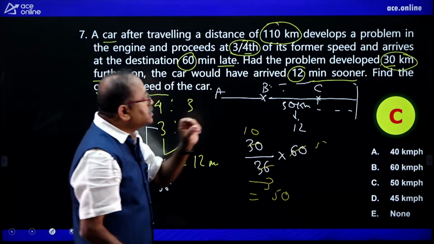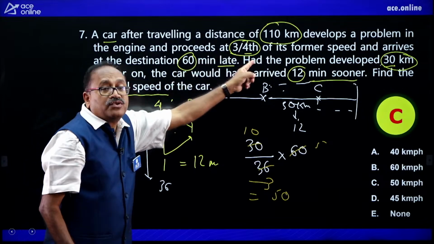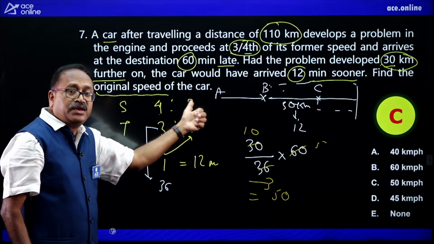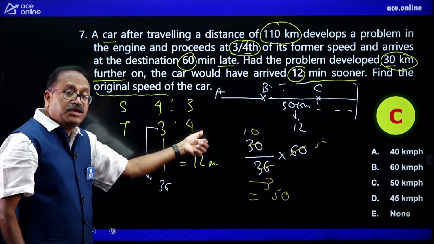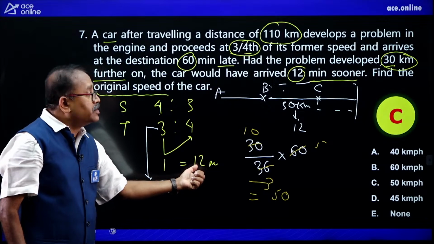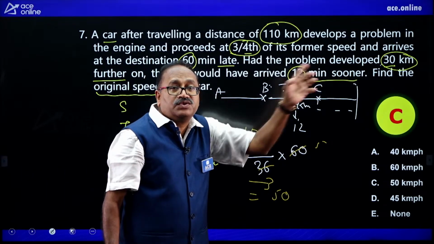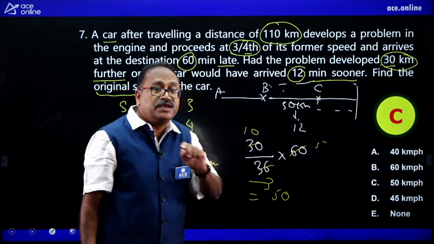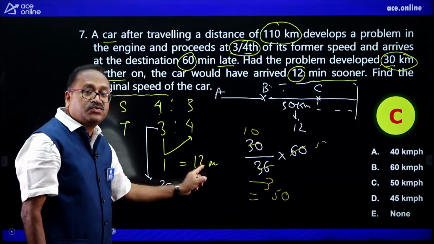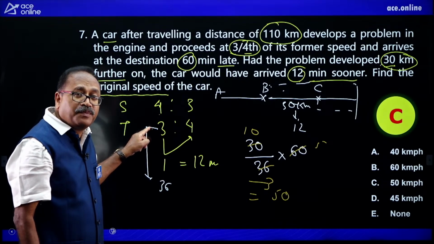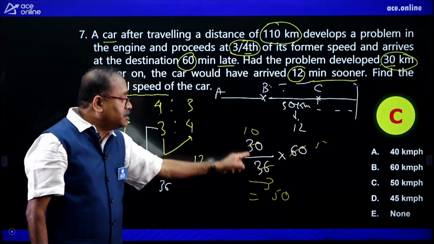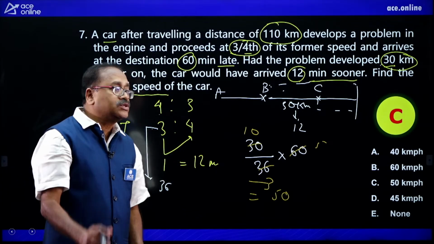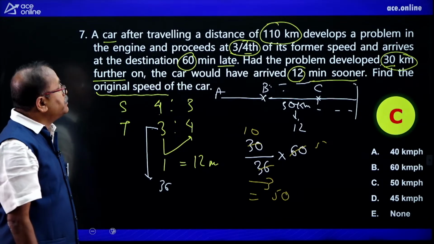The actual role playing is nothing but this ratio, 3/4. So initially speed was 4, now it is 3. That means if the ratio of speed is 4:3, time is 3:4. How much extra time? 1 part extra. And for this 30 kilometer coverage with the normal speed and with 3/4 of the speed, the difference is 12. So that means 1 part is 12. Then the usual time is 3 parts, which is 36. So this 30 by 36 minutes gives the usual speed. Let's move on to the next question, my dear friends, and which is this.